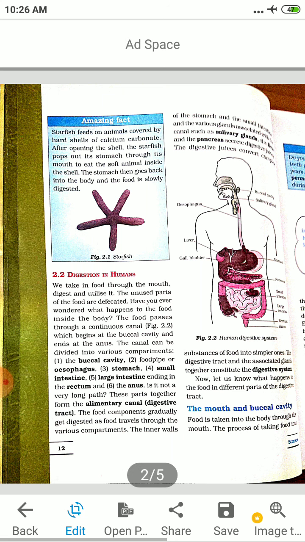Each tooth is rooted in a separate socket in the gum. Each and every tooth is in the gums, isn't it? Our teeth vary in appearance and perform different functions. Accordingly, they are given different names. For example, if you eat an apple, with which teeth do you tear the apple? The front tooth, isn't it? So, they are the incisors, they are sharp. Then canine, then premolar and the molars.